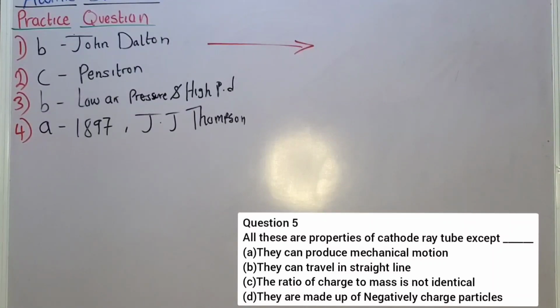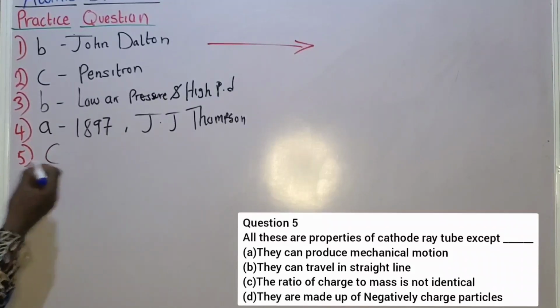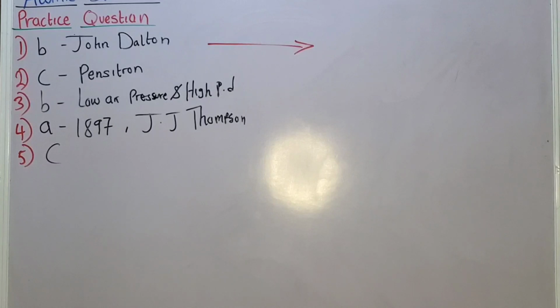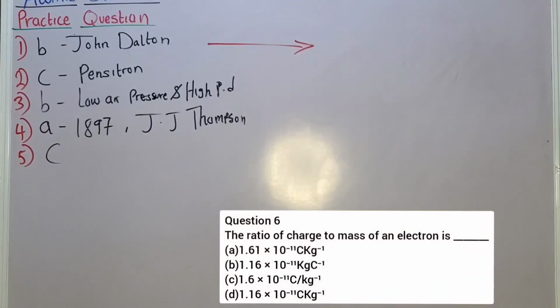So the right option to that question is option C. Question 5, the right option is option C. Option C is correct. So now let's proceed to question 6. The ratio of charge to mass of an electron is dash.